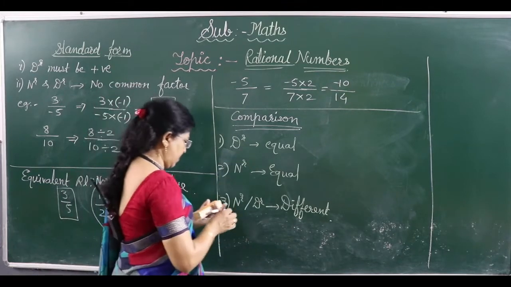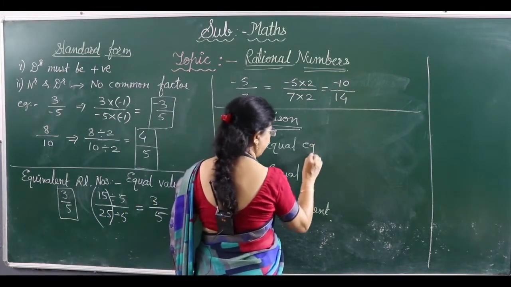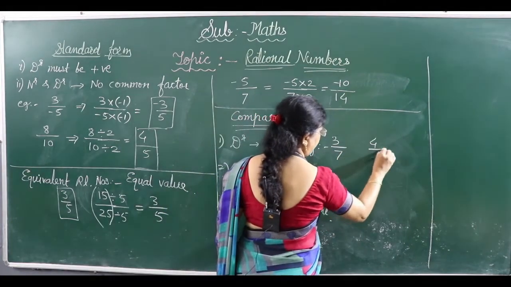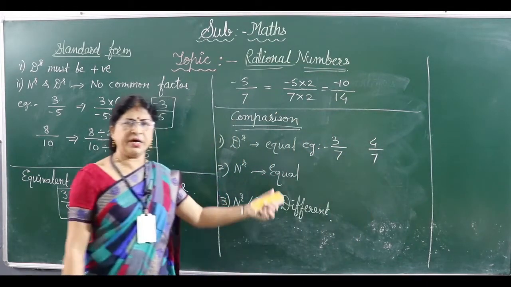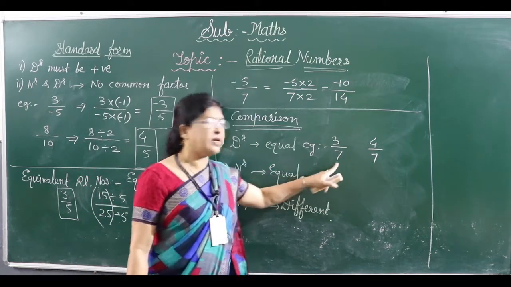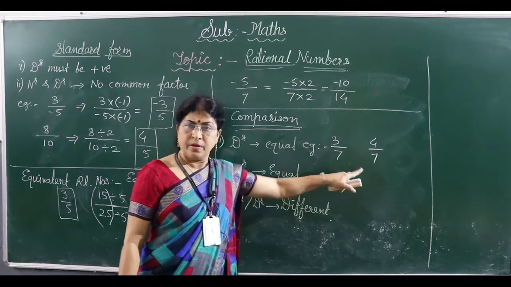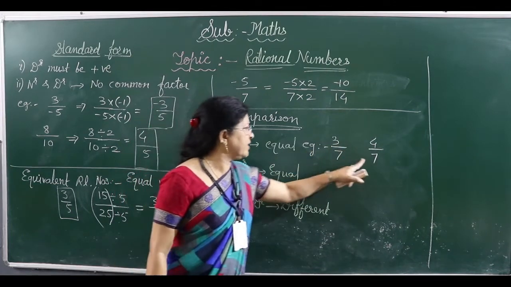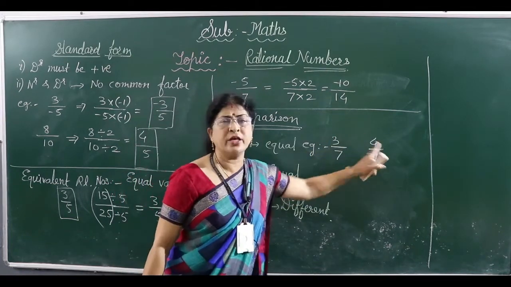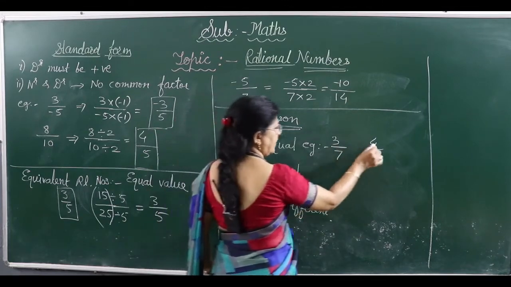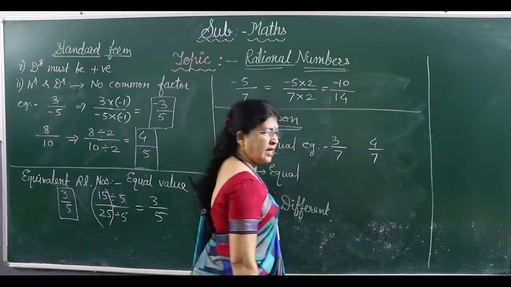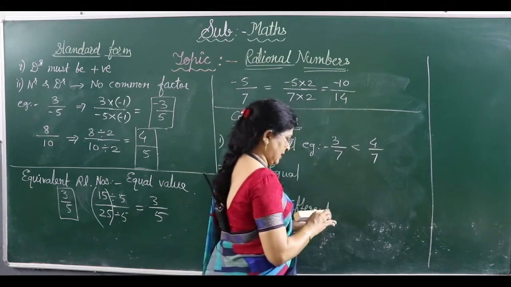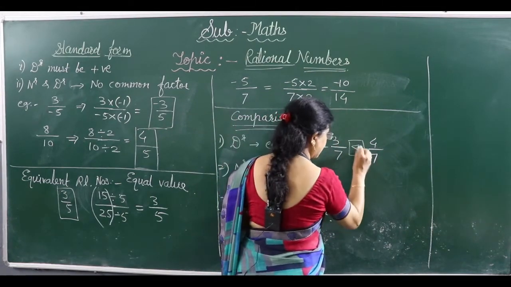Now when denominators are equal, for example, we will take a very easy one: 3 by 7 and another, 4 by 7. Check here, both the denominators are equal, right? Now, if denominators are equal, just compare the numerators. In the numerators, this is 3 and this is 4. 3 is less than 4, so we will put the less than sign here.